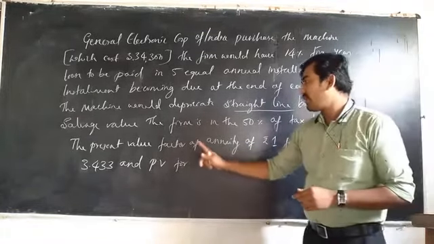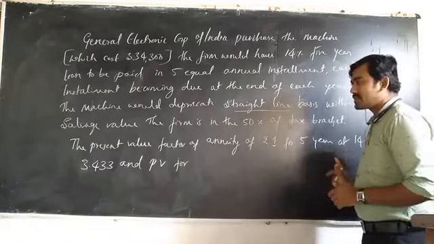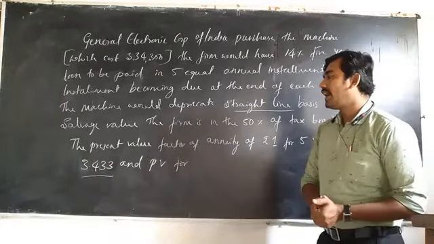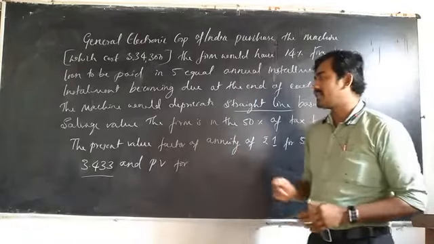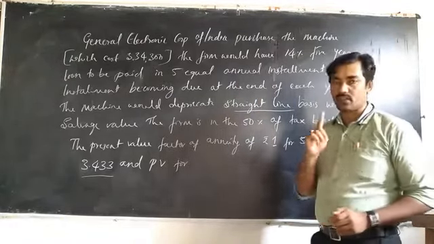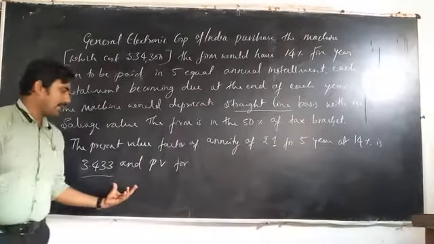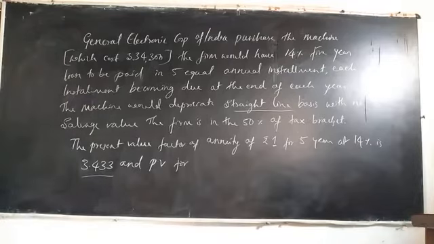The present value factor of annuity of rupees 1 for 5 years at 14% is 3.433. So in this problem they are providing the present value factor of annuity of rupee 1 as 3.433. That is the value for annuities, and the remaining PV values will be given.